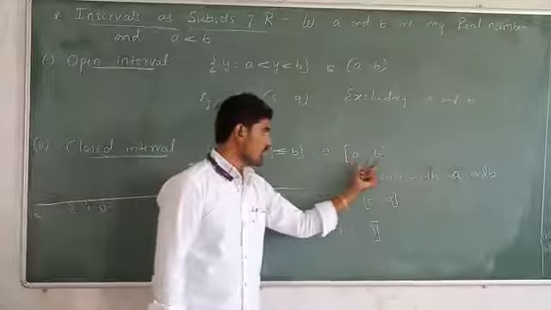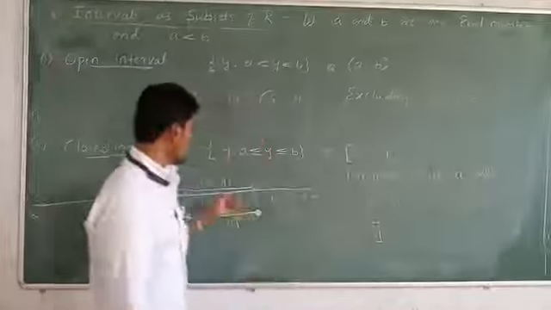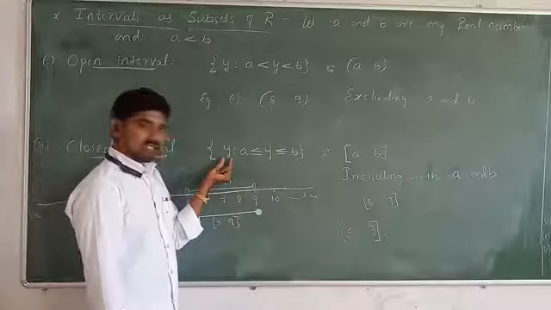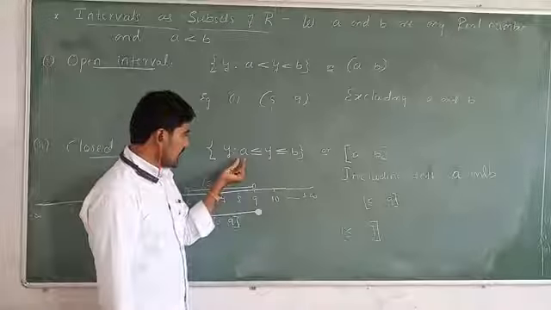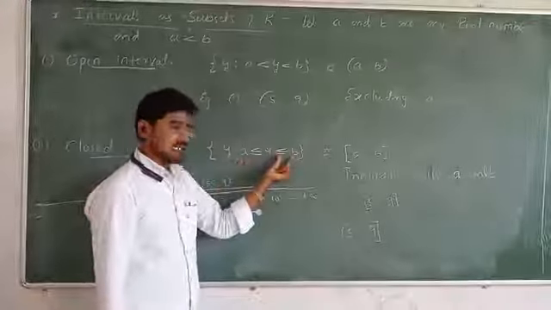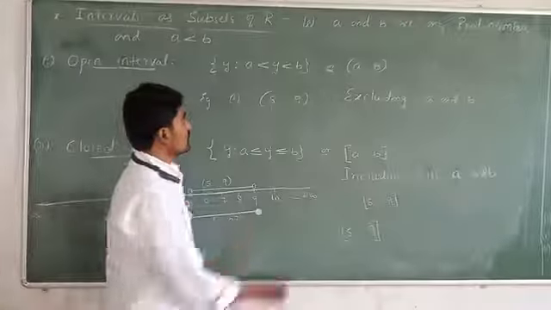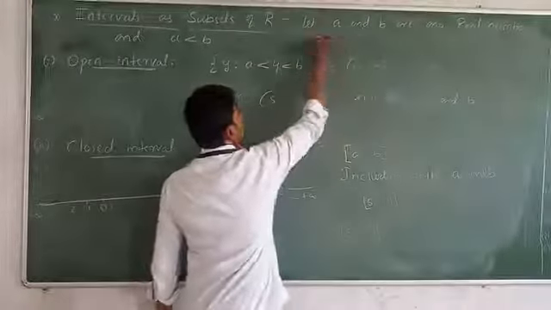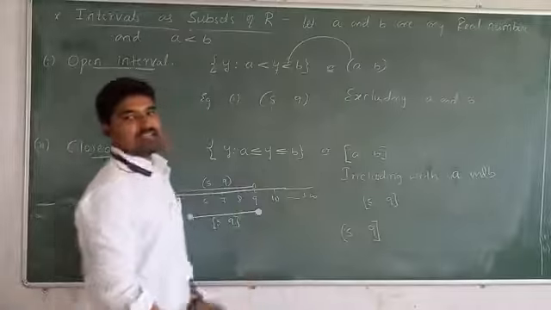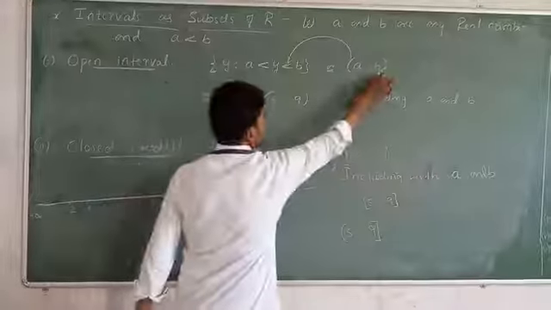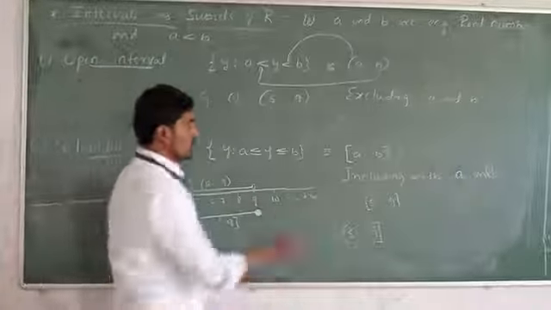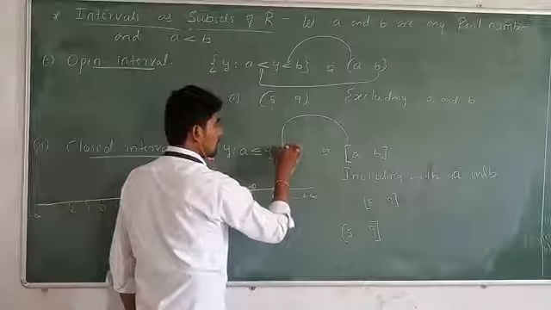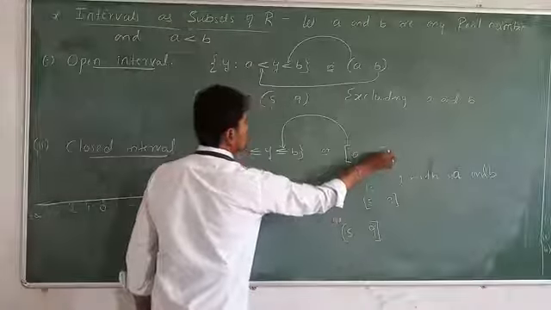As you know, the closed interval [a, b] is represented in a set as follows: let all the elements of the set be represented by the letter y, and y should be greater than or equal to a, less than or equal to b. Just observe here: open interval means only less than or greater than, while closed interval means less than or equal to, greater than or equal to is used.